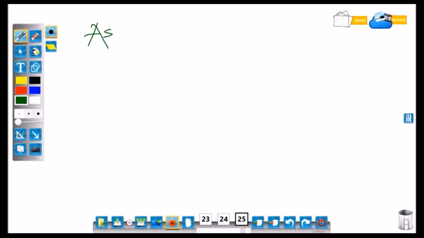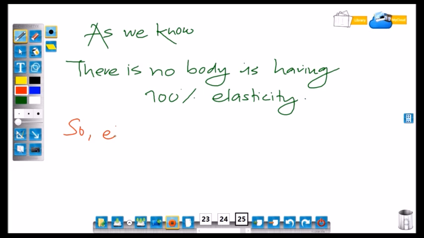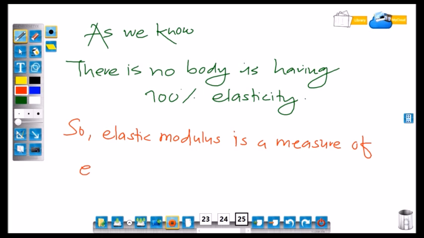As we know, there is no perfect elastic body, that is, nobody is having 100% elasticity. So elastic modulus is a measure of elasticity.